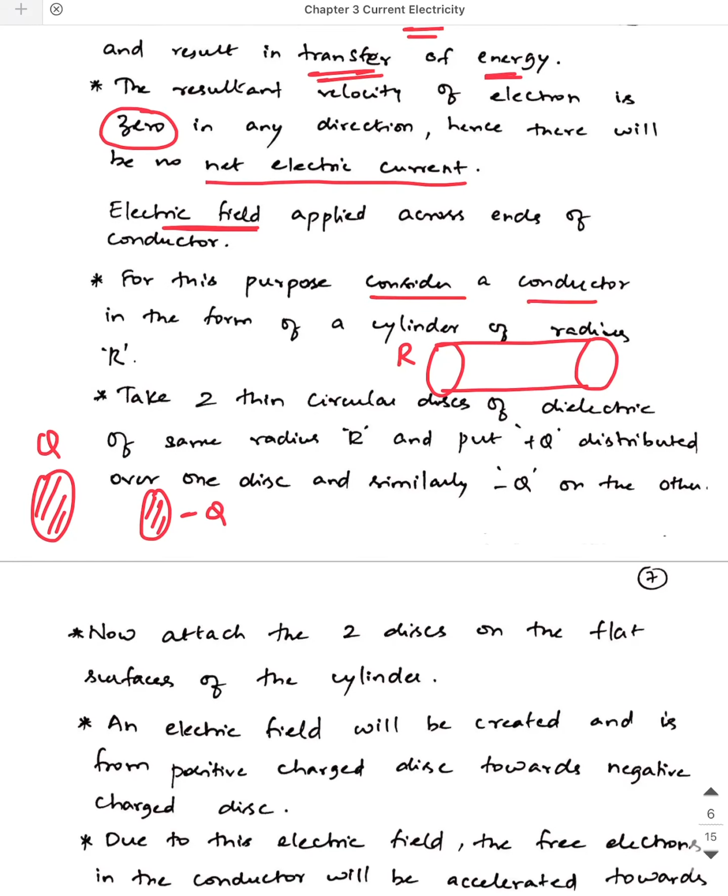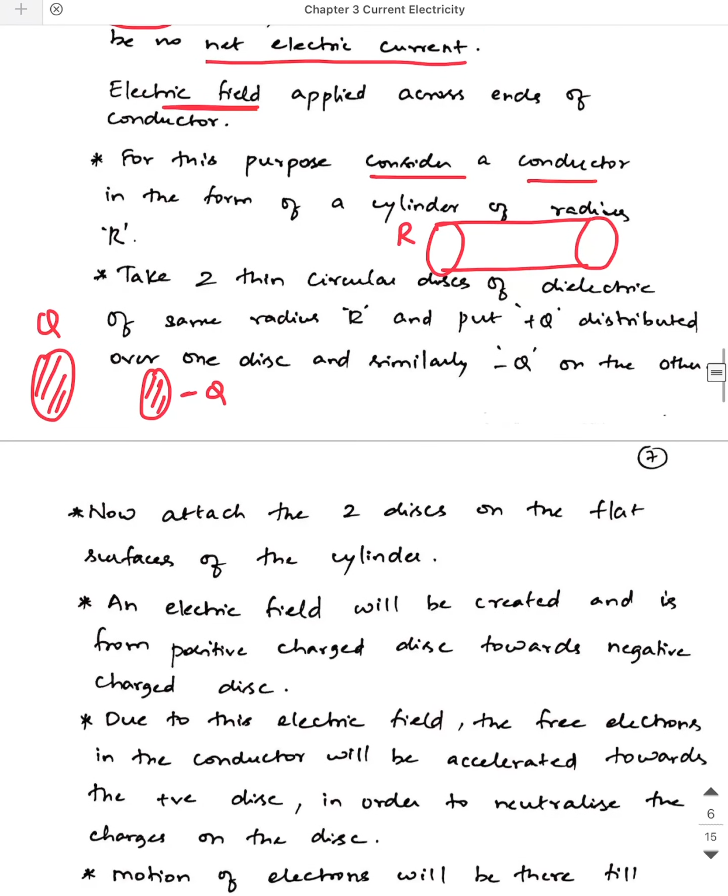Now attach these two discs on the flat surfaces of the cylinder. Take this dielectric and put it at this end, and the other at the other end, so that it looks like this. You will have a positive charge here and a negative charge here.